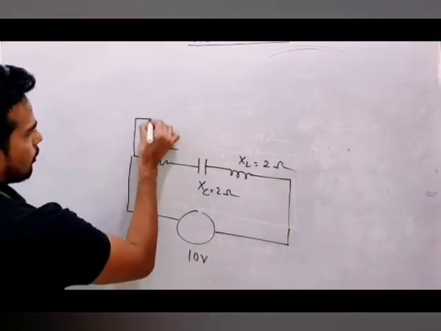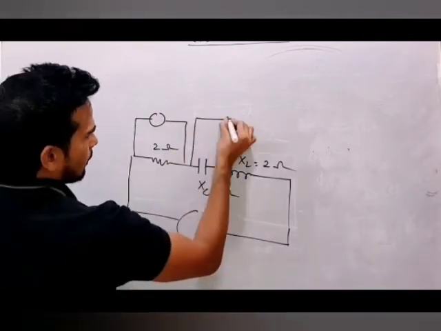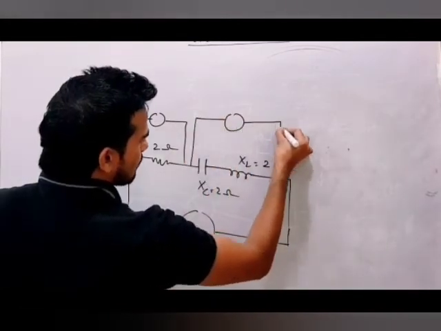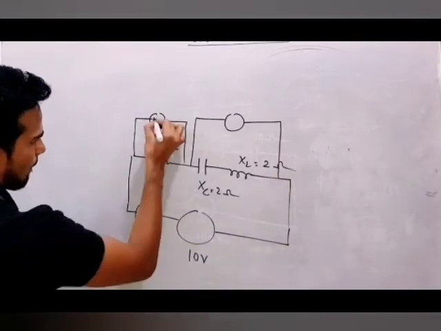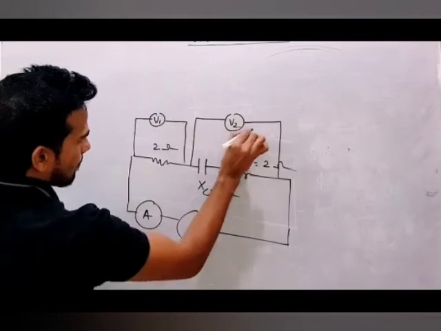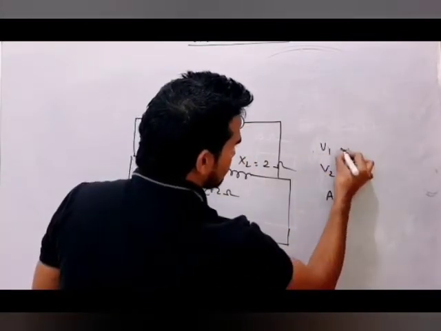They connected one voltmeter here. This is a previous year NEET question. They connected one voltmeter across these two in combination, and here they connected one ammeter. They asked to find the reading of V1, V2 and the ammeter.